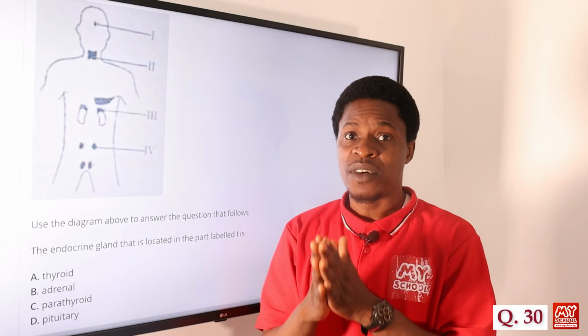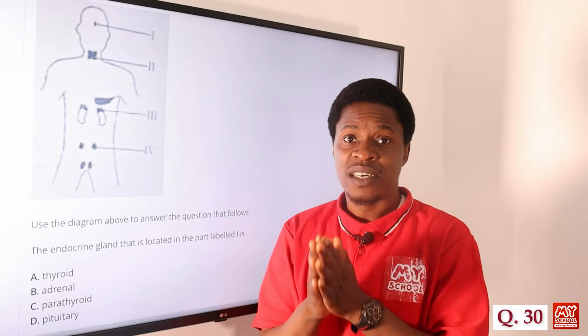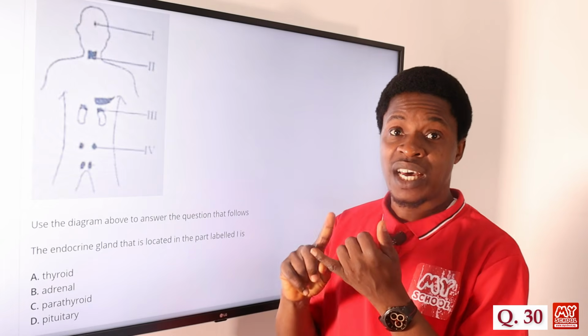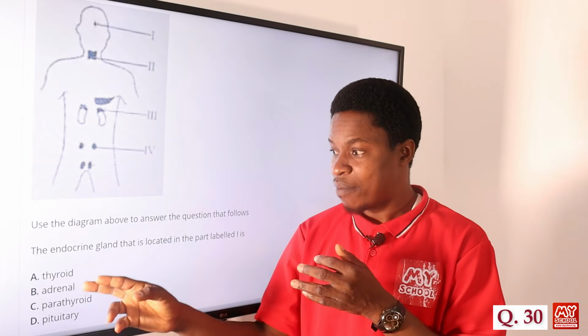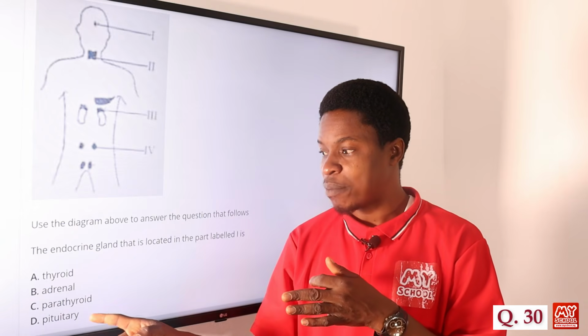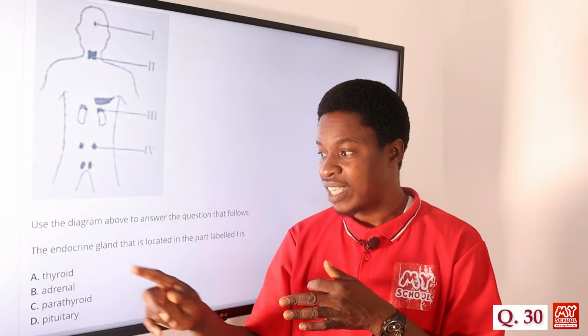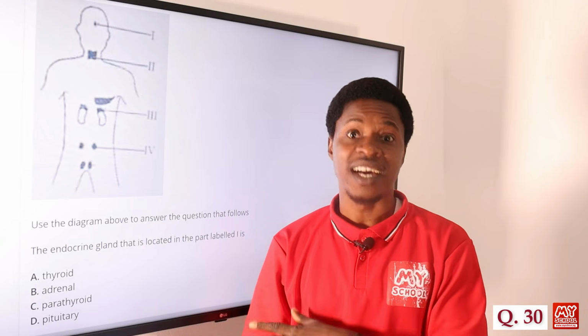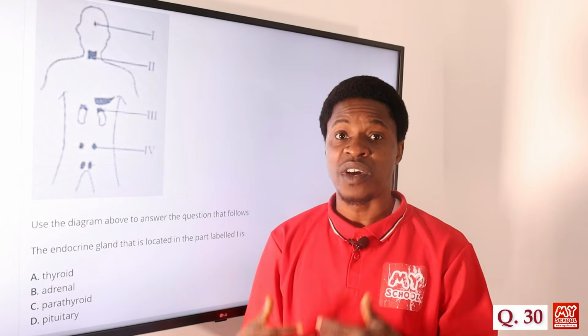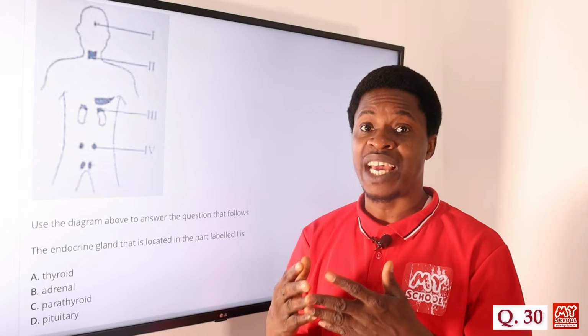We have them in different parts of the body. For instance, we have the pituitary gland, the adrenal gland, the parotid gland, and the pancreatic gland, that's what we call the islets of Langerhans. Those are the different types of endocrine glands that we have.